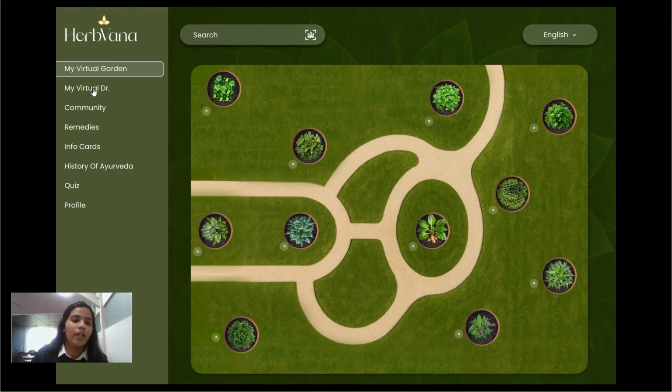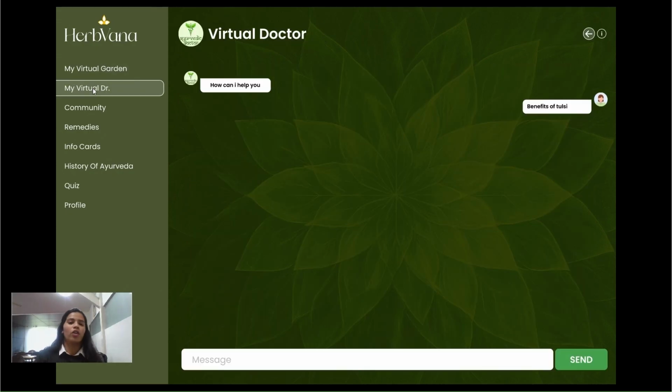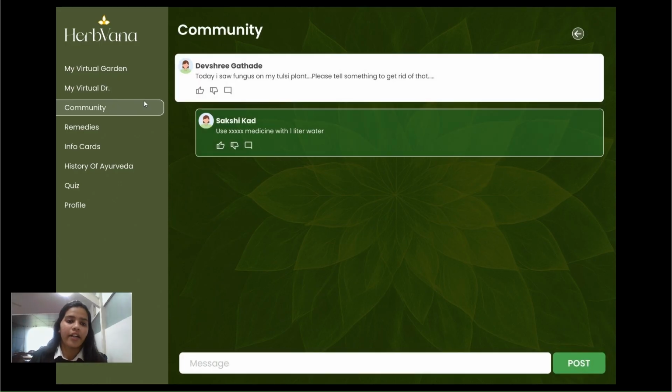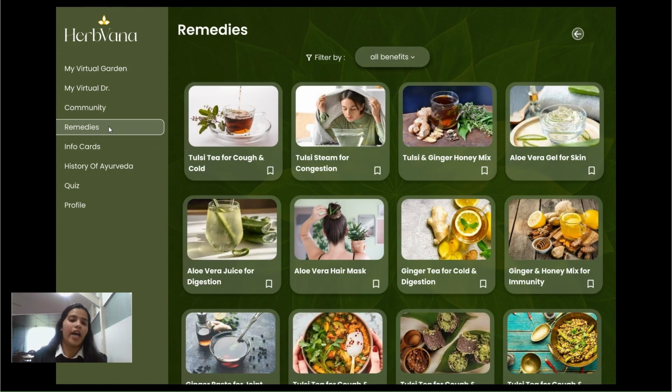Then secondly, we have an AI doctor that you can chat with. It will give remedies and plant information, whatever you ask. Then we have community, which is like Twitter. People can post their thoughts on this, and other people can react and reply to them. Otherwise, there are remedies for various kinds like digestion, skin, hair. We can add features afterwards.